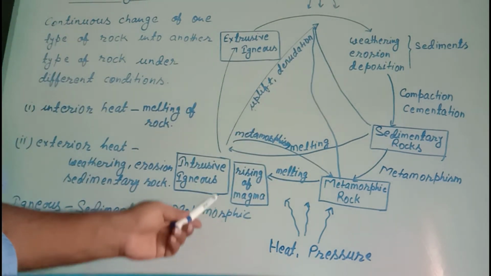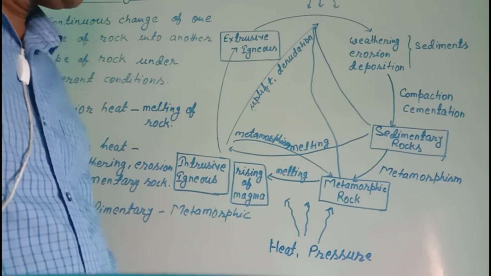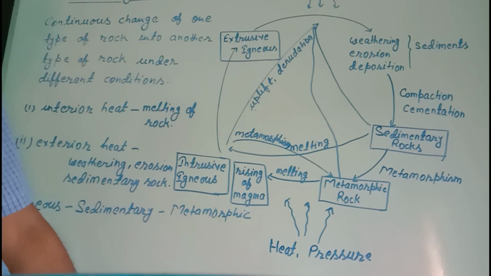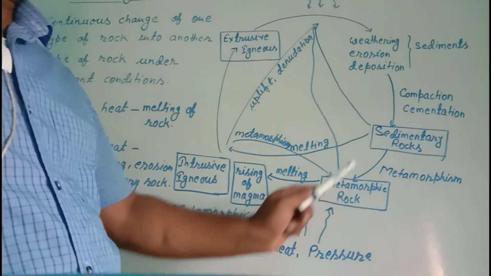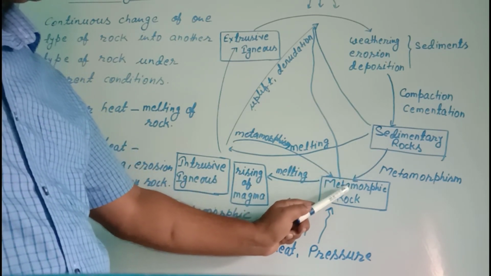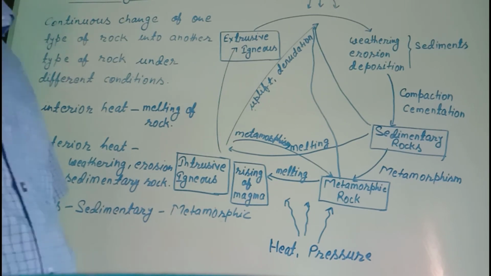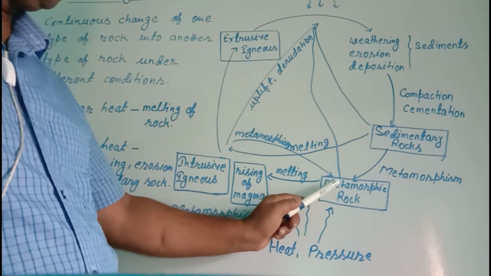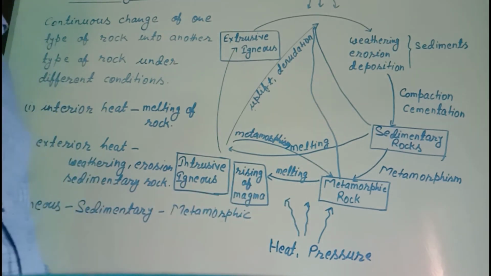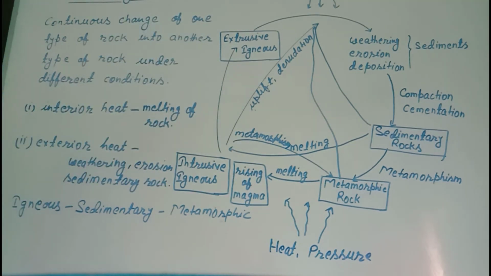Now you will think, how does metamorphic rock melt? As the lower layer of sedimentary rocks get pressure from the upper layer and it goes deep inside, due to intense heat and pressure upon the sedimentary rock, the sedimentary rock is changed into metamorphic rock. Interior the earth surface, the temperature increases, and that temperature is enough to melt the metamorphic rock into magma. Again this magma rises up and the process remains continue.